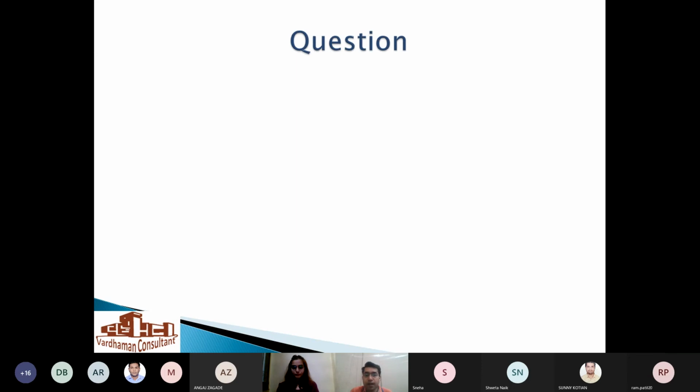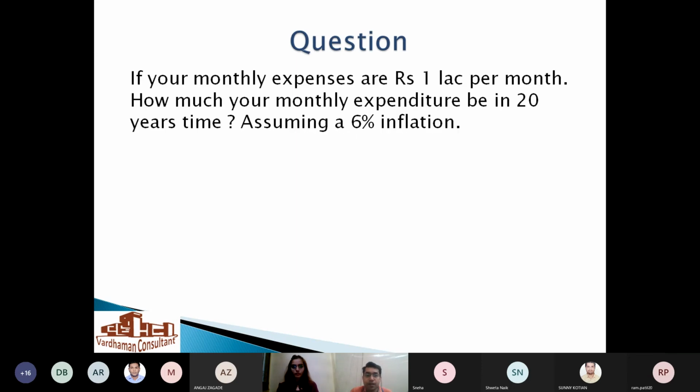Question 2. If your monthly expense is rupees 1 lakh per month, how much would the monthly expenditure be in 20 years? Assume again the inflation rate is a simple 6%. Kindly, anybody, your guesses? What could it be, or how much could it be? I'm waiting for the answers.